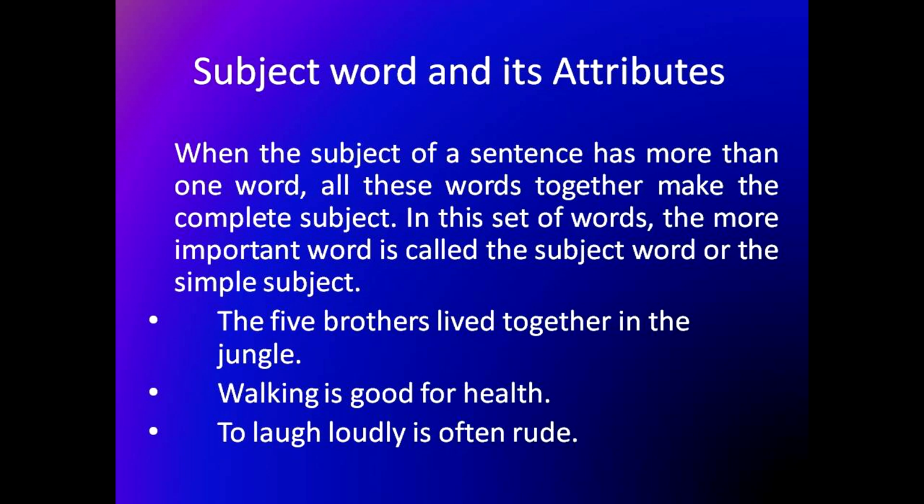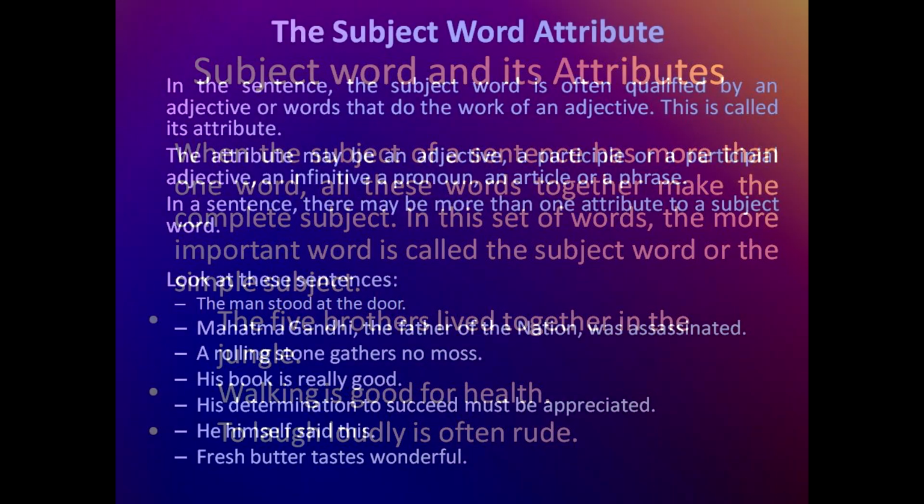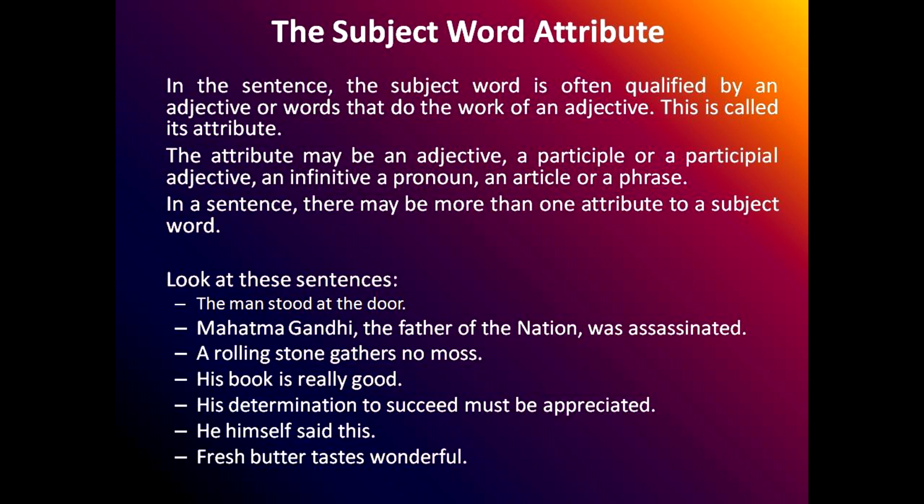Now next comes the main topic, the subject word attribute. In a sentence, the subject word is often qualified by an adjective or words that do the work of an adjective. This is called its attribute. Means what in attribute, what can it be? An attribute can be an adjective, it can be a participle or a participial adjective, an infinitive, a pronoun, an article, or a phrase.